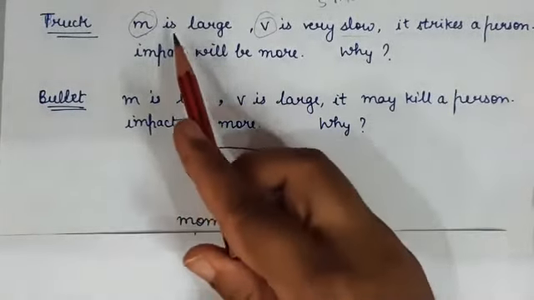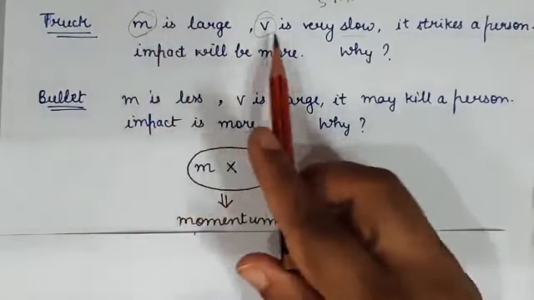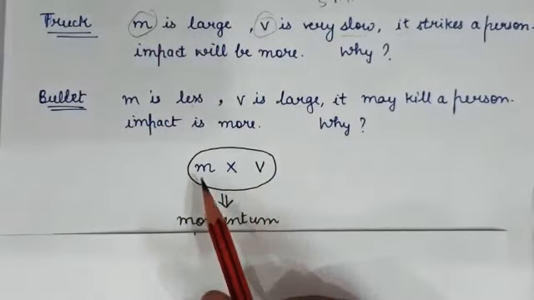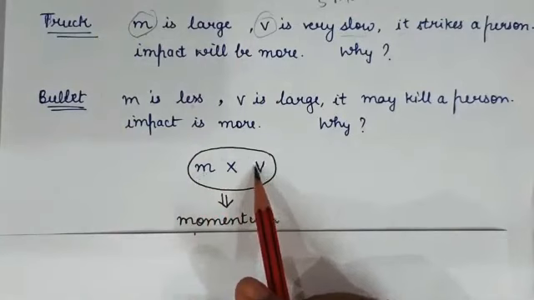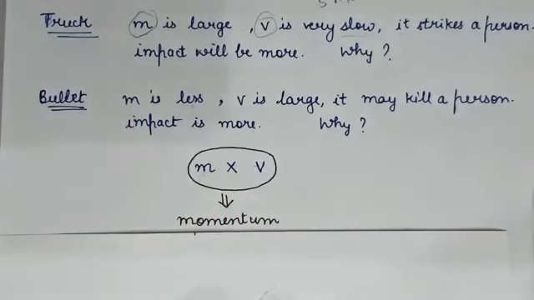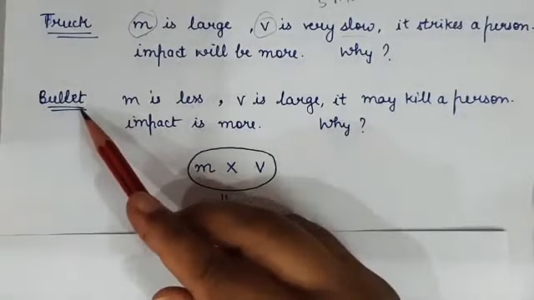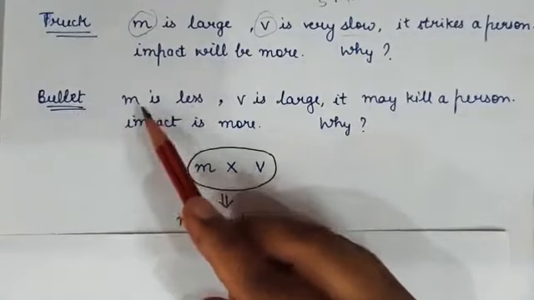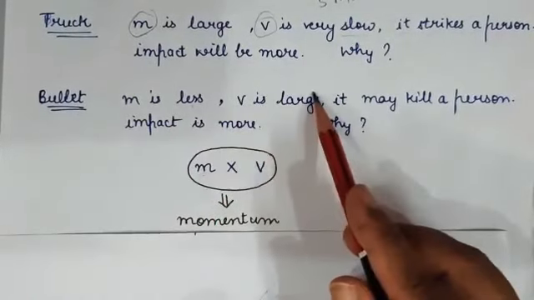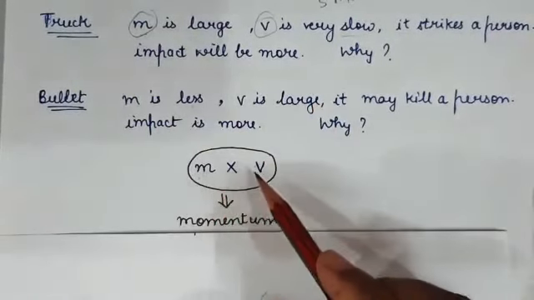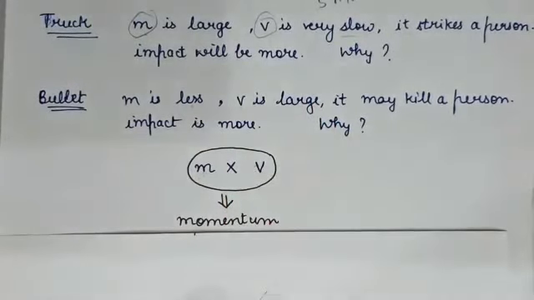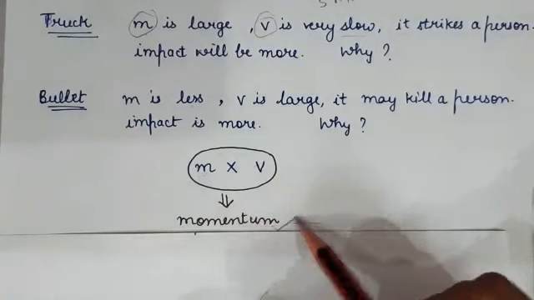In the first case, the mass is large but the velocity is low. So, when we combine these two, the impact will be more. In the second case of the bullet, the mass is less but the velocity is large. So, when we combine these two quantities, the impact will be more. Means what we can say? The momentum is more.